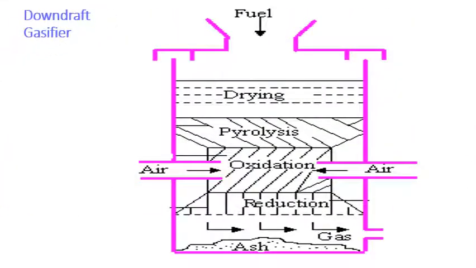You can see here the air enters in this region, the fuel comes from the top and the gas goes out from the bottom. This is the difference between updraft and downdraft gasifiers. Here you can see the different zones: drying, pyrolysis here, and oxidation and reduction taking place in two different regions.